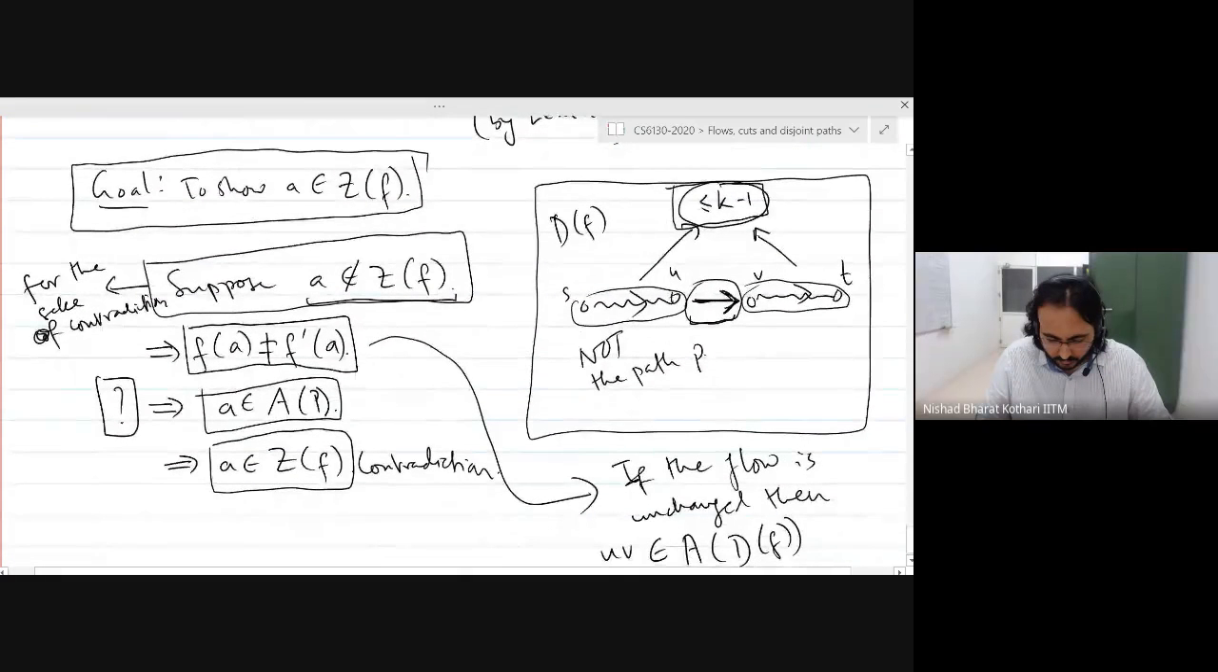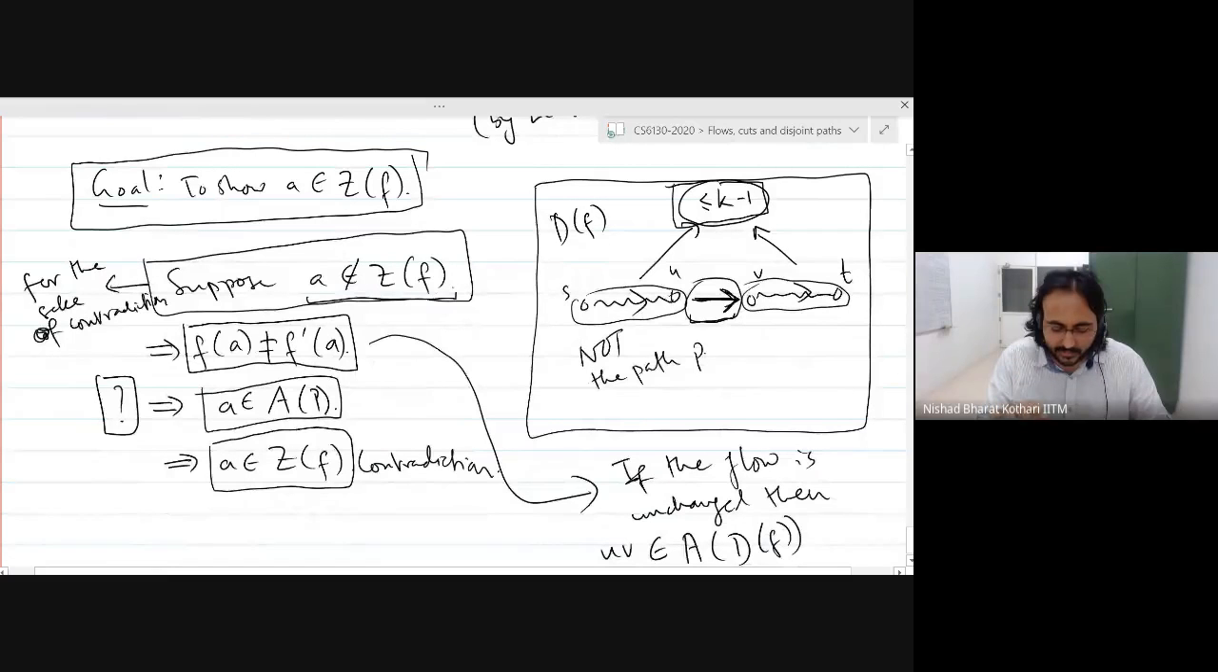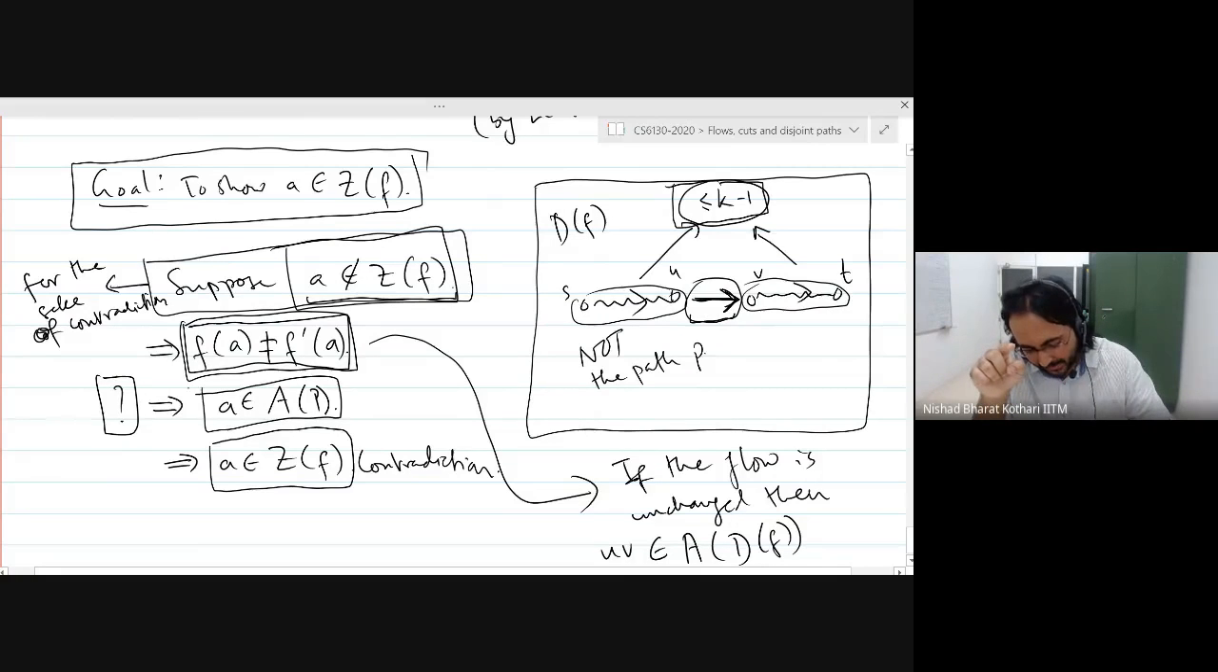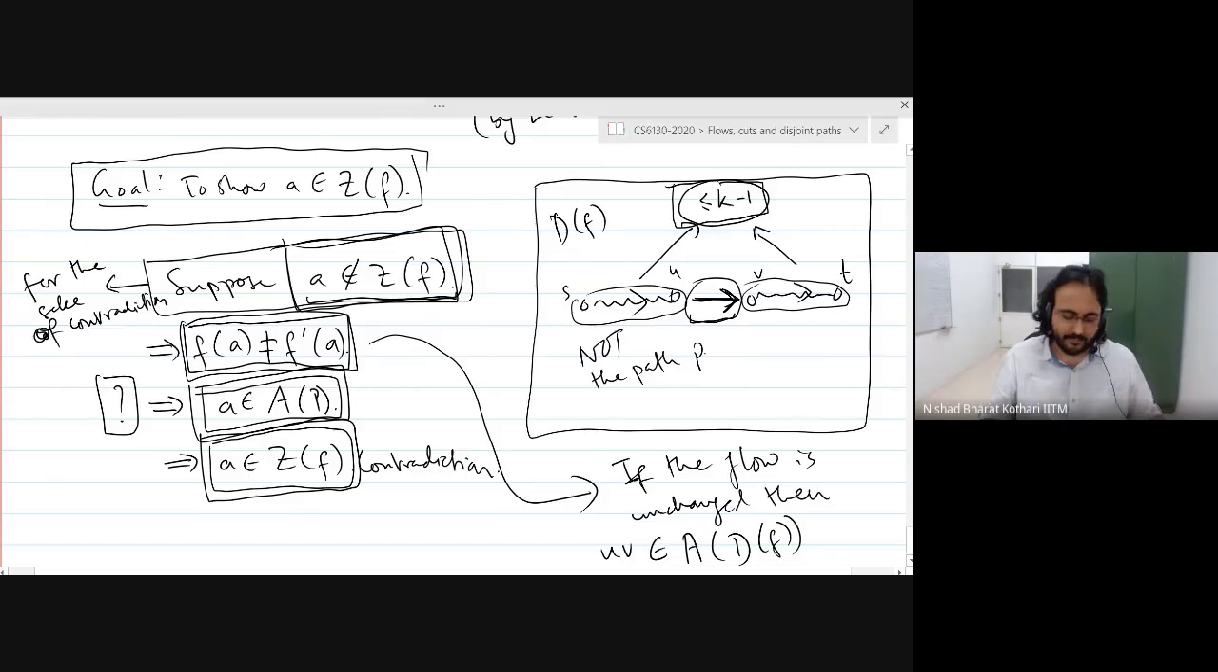So that would mean that it belongs to a shortest path, but we are assuming that it does not belong to a shortest path. Therefore, the flow must have changed. But for the flow to change, it must be on the original incrementing path, and so it belongs to P. But if it belongs to P, which is a shortest path, then it belongs to Z of F, and that is a contradiction because we started with the assumption that it is not in Z of F. Okay, I am convinced now. Let me know if you are not convinced.